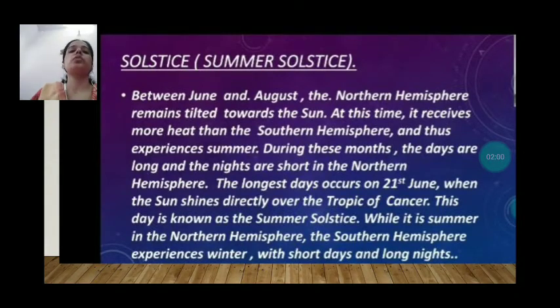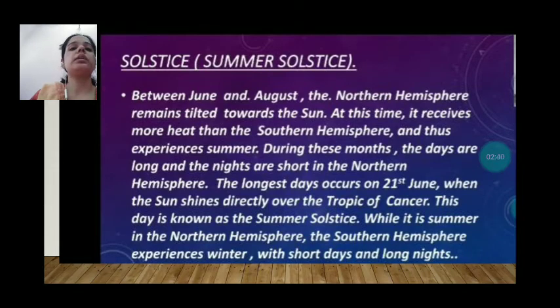Next topic is the summer solstice. Between the months of June and August, the northern hemisphere remains tilted towards the Sun because the rays of the Sun fall vertically on the Tropic of Cancer. At this time, the northern hemisphere receives more heat, and there is summer season. During summer, the days are longer and nights are shorter in the northern hemisphere, and the longest day is 21st June.